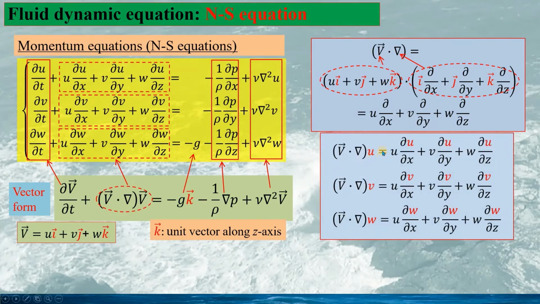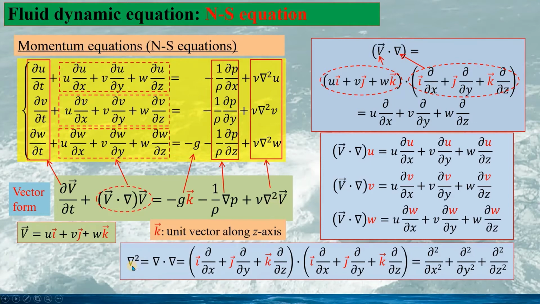And if we multiply the components u, v, w by this expression, we have the expression here. And these three components along x-axis, y-axis, and z-axis are exactly the same as this. Putting all this together, we have the expression in a vector form as this.